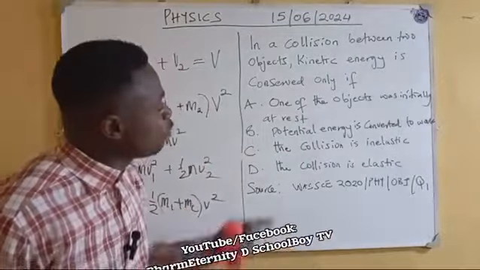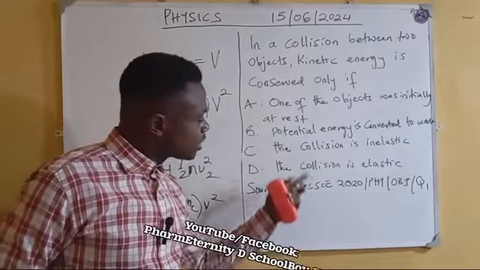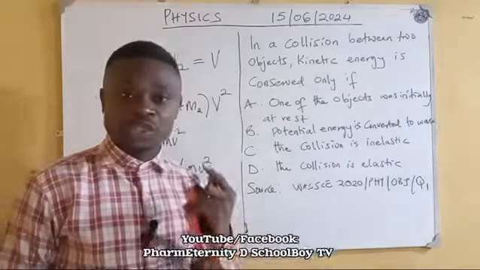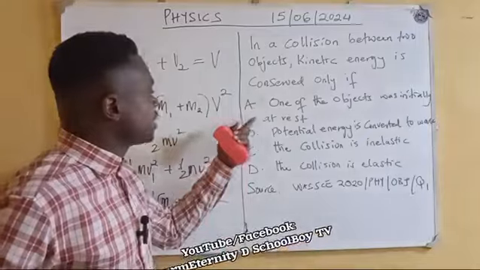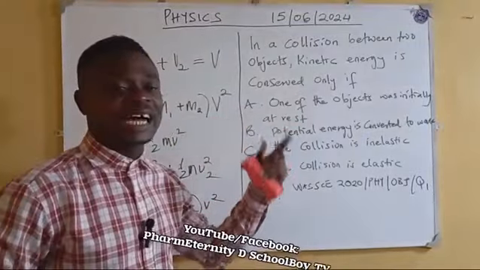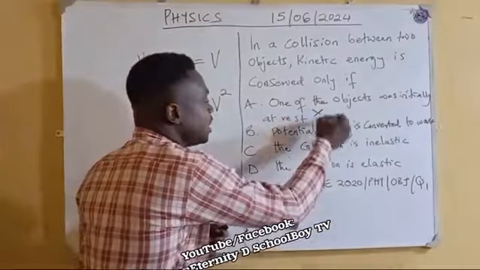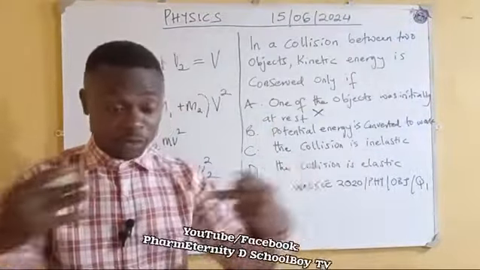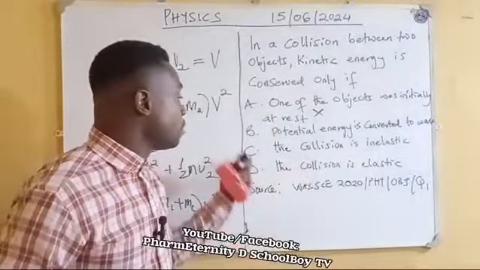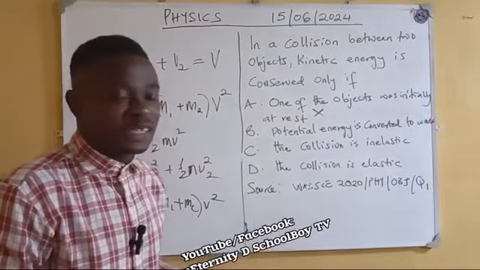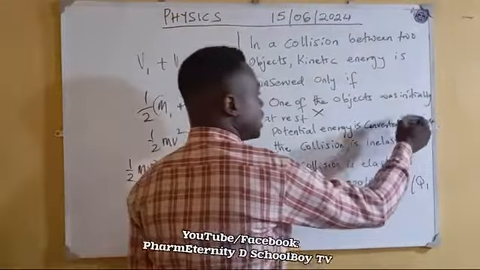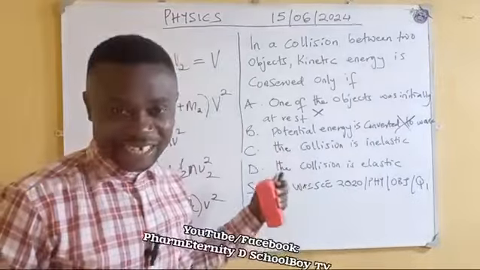So because of that, let's look at these options and choose the most appropriate option. Option A says one of the objects was initially at rest. No, it's not true because they are moving. So this is not the answer. Before the collision, they were actually moving for them to have a head-on collision. B, potential energy is converted to work. They have no business with potential energy. We're talking about kinetic energy here.